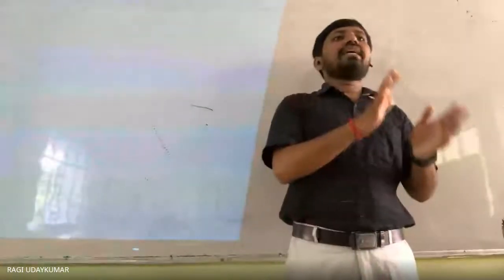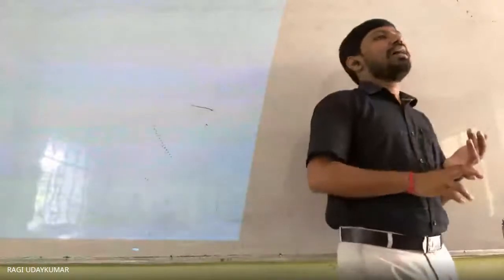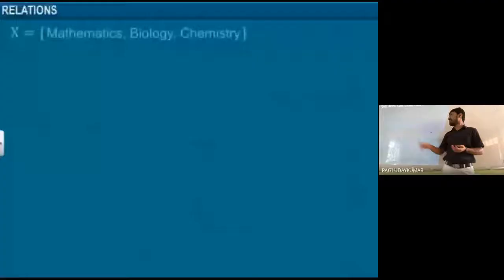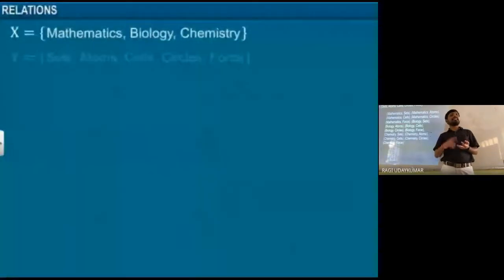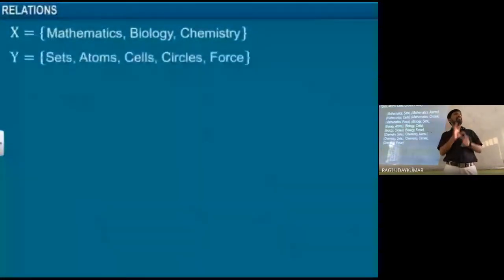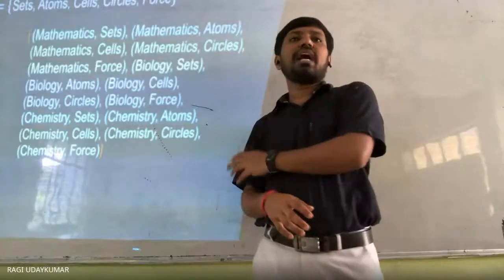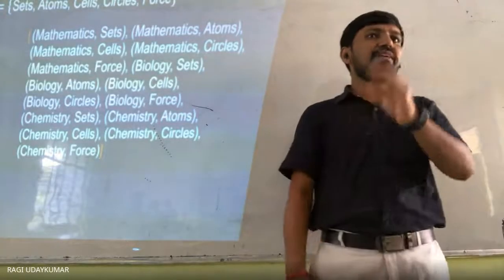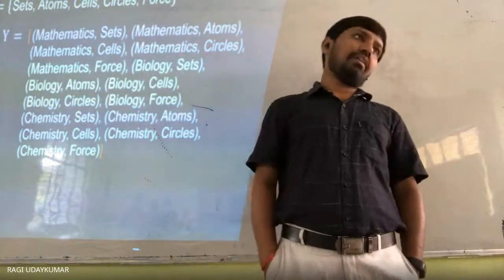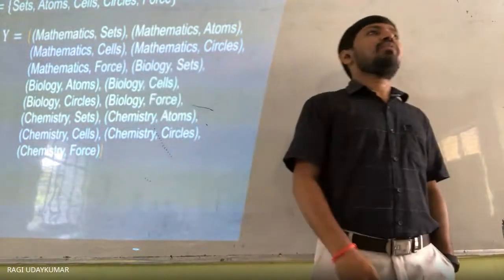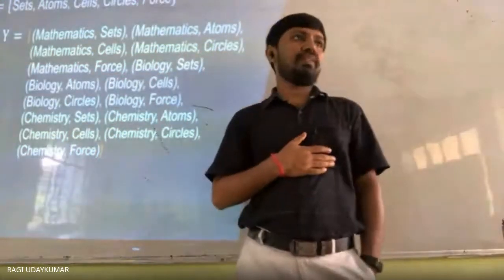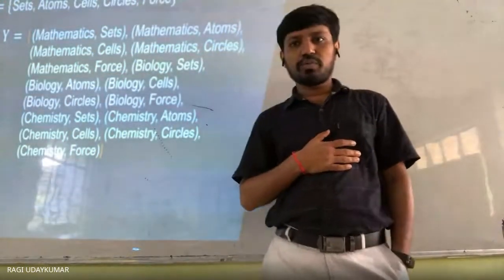Now here X is the set which contains the elements mathematics, biology and chemistry, and Y is the set which contains the elements sets, atoms, cells, circles and force. Like this, different terminology is taken in the Y set, and all the possible ordered pairs are listed here. This represents the Cartesian product of the two sets, X cross Y. We read it as X cross Y. Is it audible to you, Subhranjit?